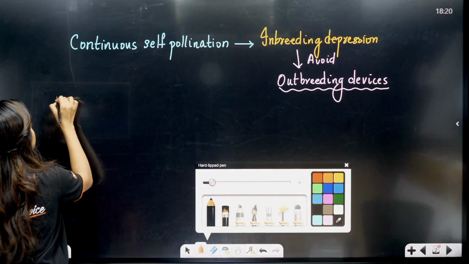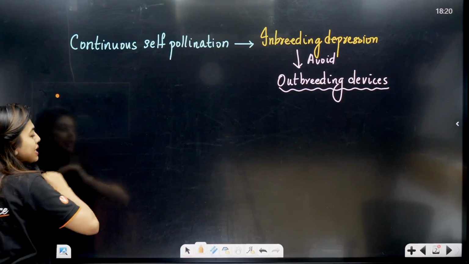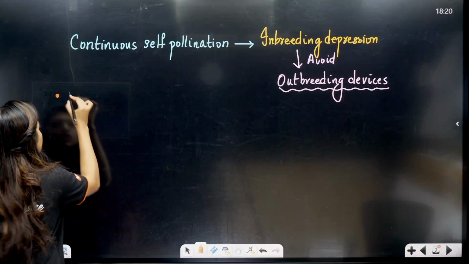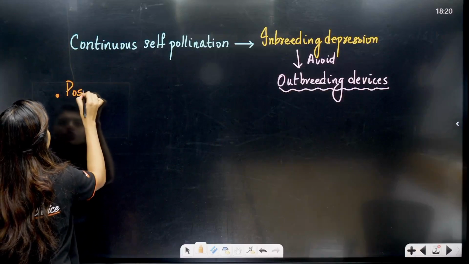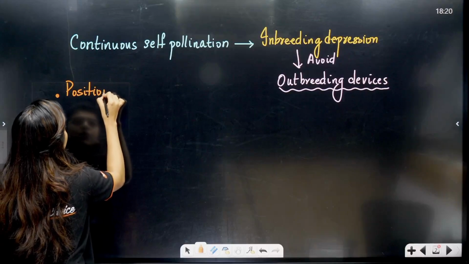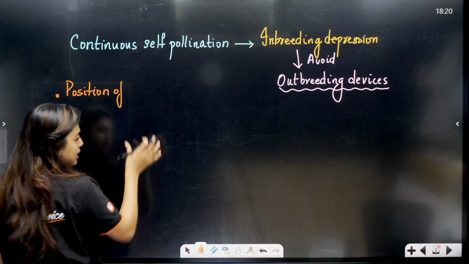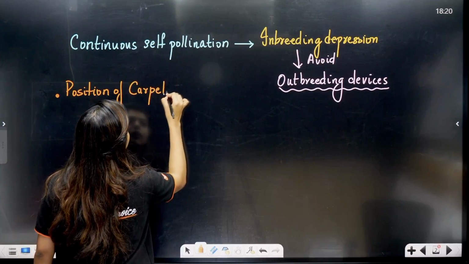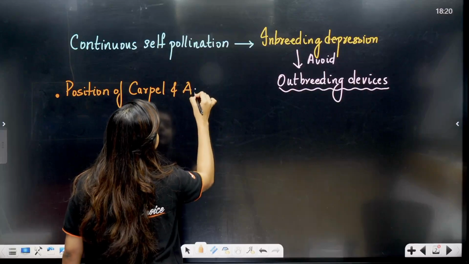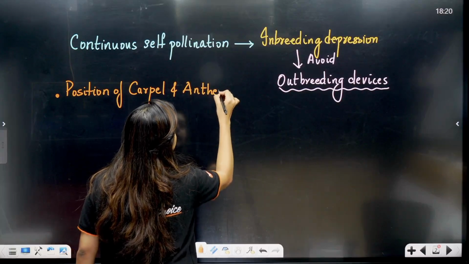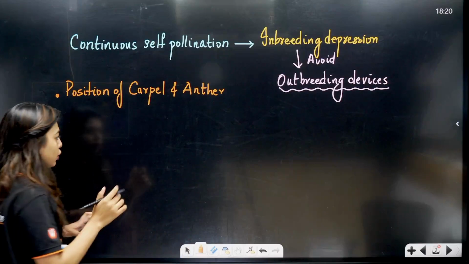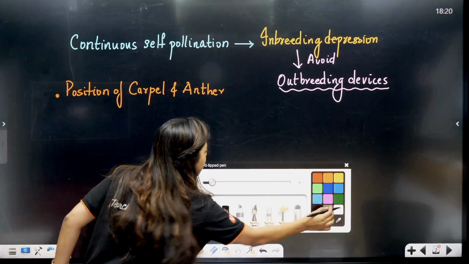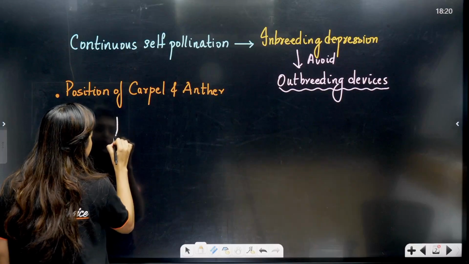The first thing the plant will do is change the position of the stigma, style, ovary, that is the carpel, and the anther. Let's draw a diagram to understand this.